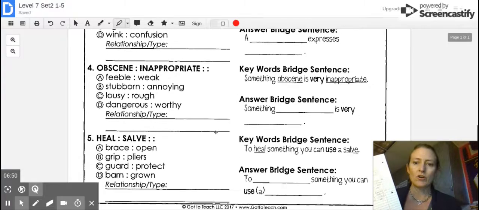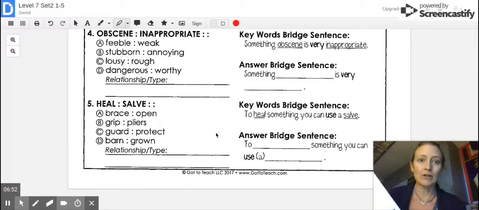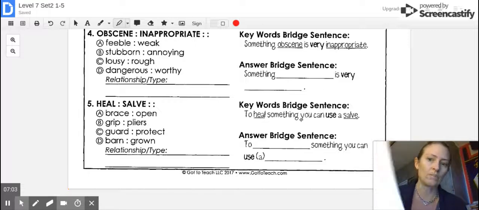Go ahead and try number 4 and 5. Whenever you're looking at the type, look at how the keywords bridge sentence is worded, and that will help you figure out the type.